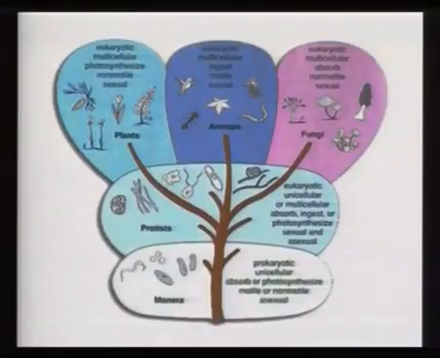It was not possible to define all the organisms into two kingdoms, and therefore it was Whittaker later on who classified the organisms into 5 kingdoms on the basis of whether they were single-celled or multicellular, with a nucleus or without a nucleus. He classified the organisms into kingdom Monera, kingdom Protista, kingdom Fungi, kingdom Plantae